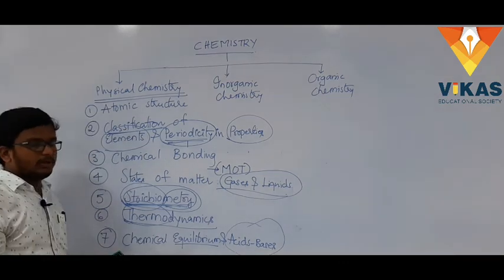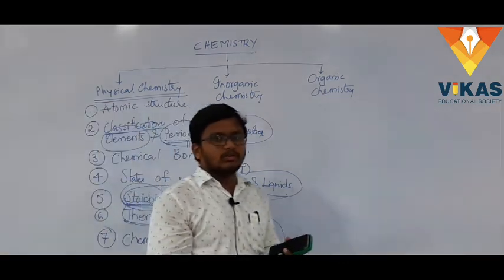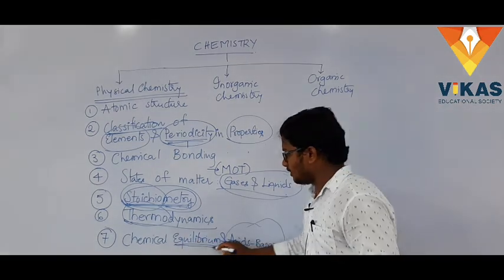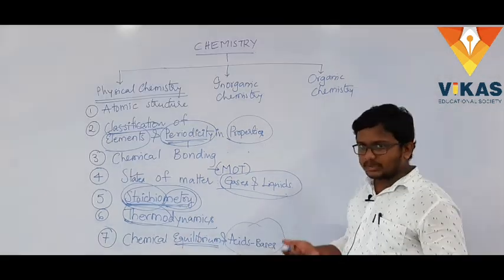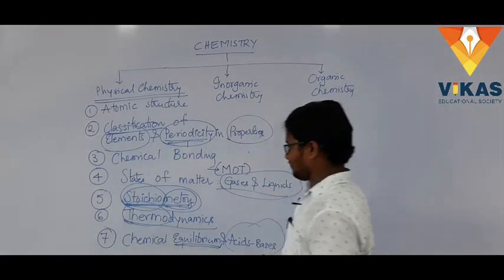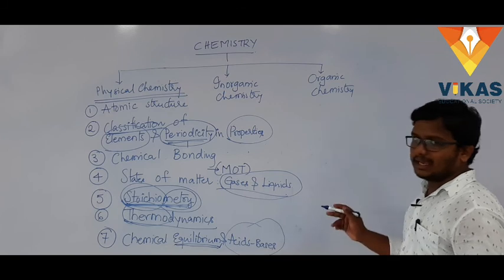At the same time we'll also see Le Chatelier's principle, solubility product, and Kp, Kc values of the reaction in this part. So chemical equilibrium, acids and bases.